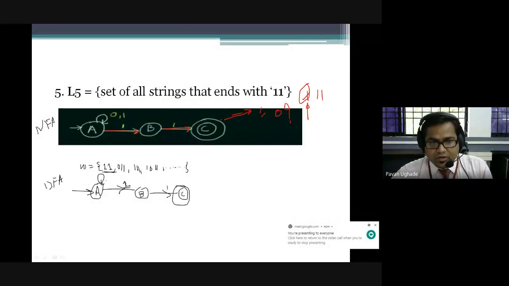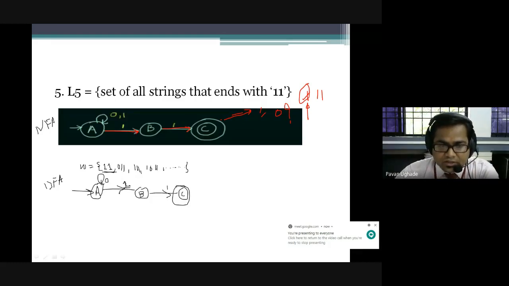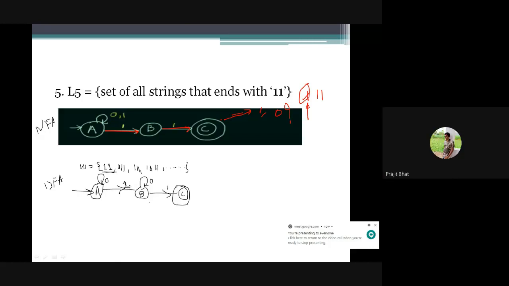Okay, fine. So here is A. Now A has processed both the alphabets 0 and 1, so it is done. Come to B. B has one transition over 1. What about the 0? Where should it go? Can I give this transition over here, just like A? Is it possible, guys? No, sir.